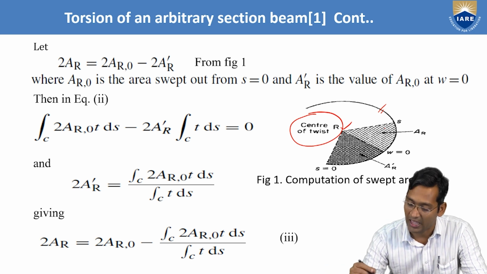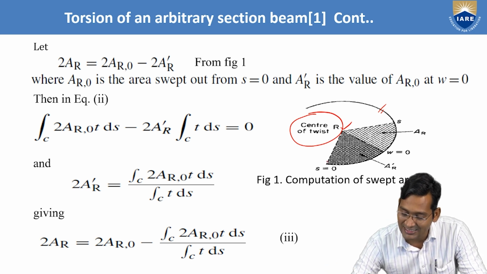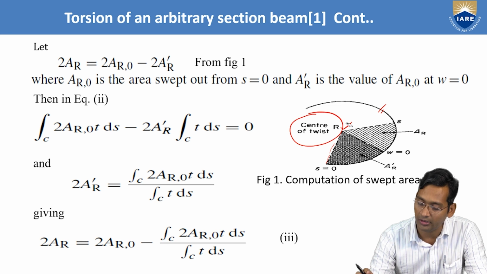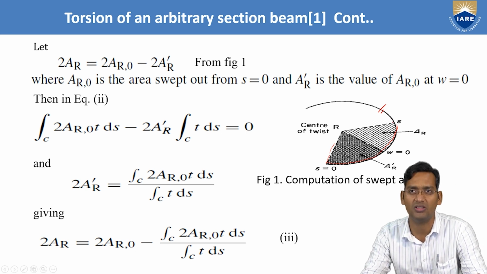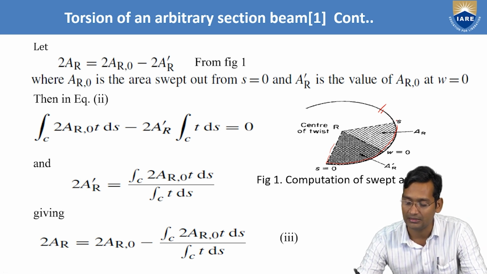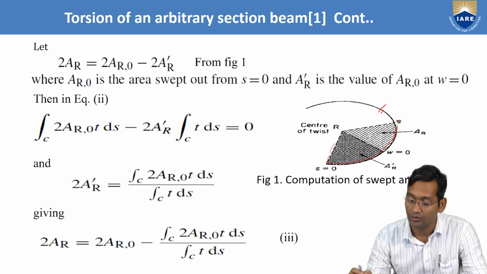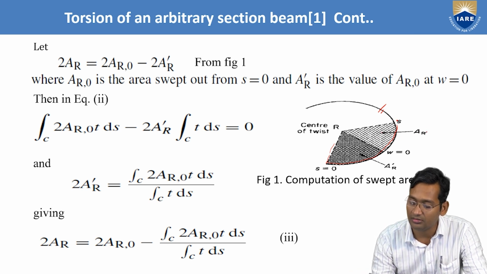There also we will use the same thing. As earlier, when s is 0, that is starting from here, the area swept up to s equals s simply. So up to s, this is the area AR, the total area before this one.